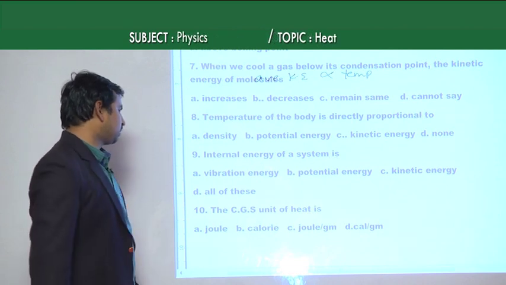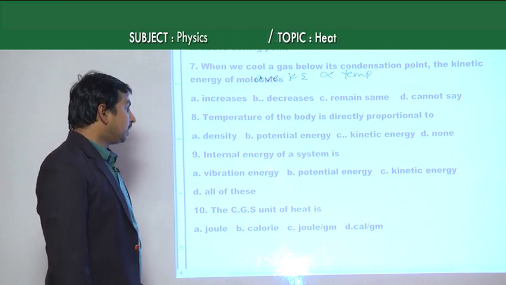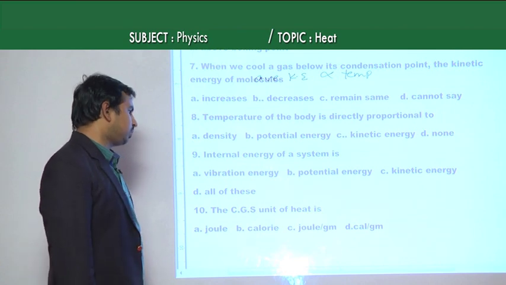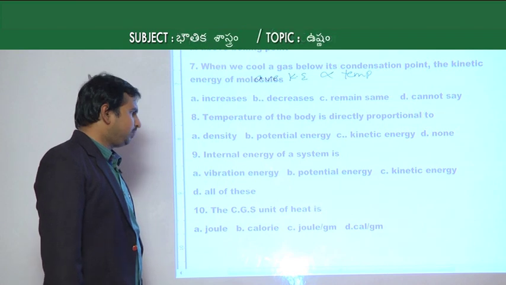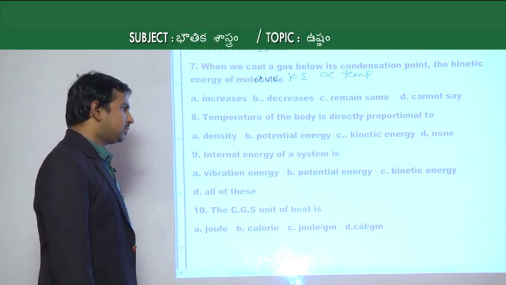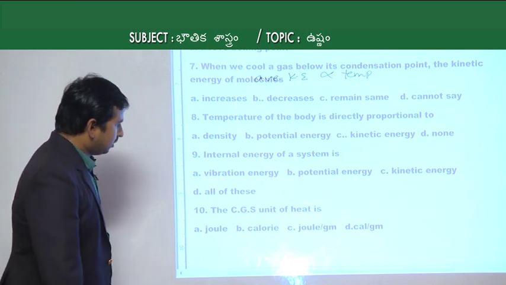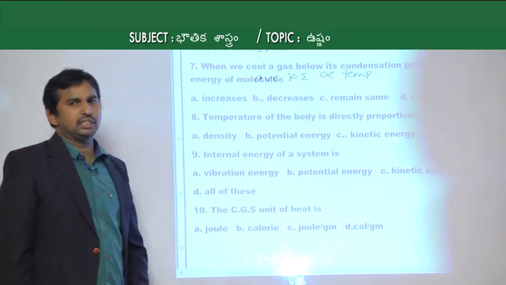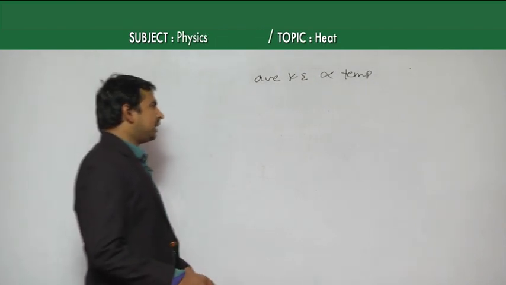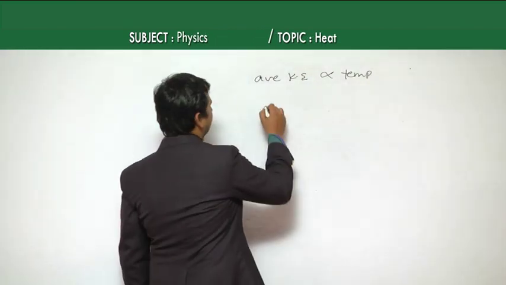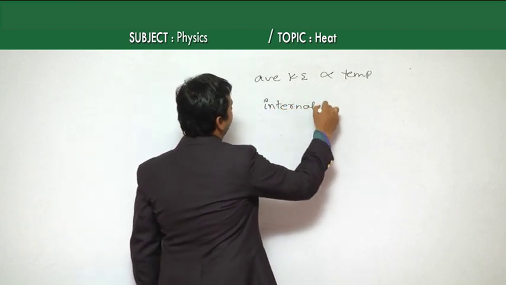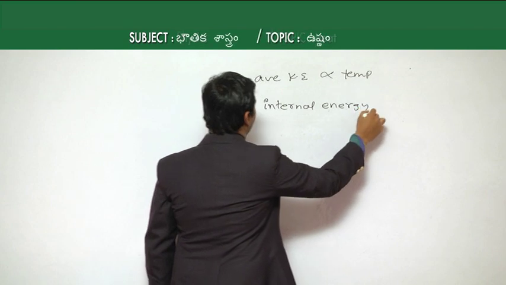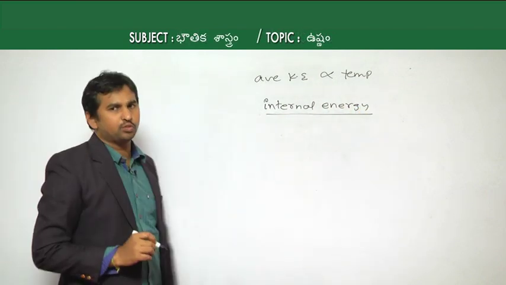Now come to the next one, which is the 9th one. The internal energy of a system is, options given are option A vibration energy, B potential energy, C kinetic energy, and option D all of these. Now this one is about internal energy. Internal energy is nothing but the energy present inside that substance or inside the body. This internal energy has different forms.